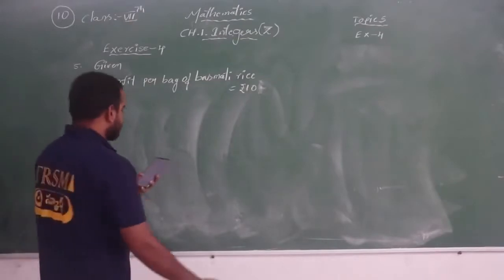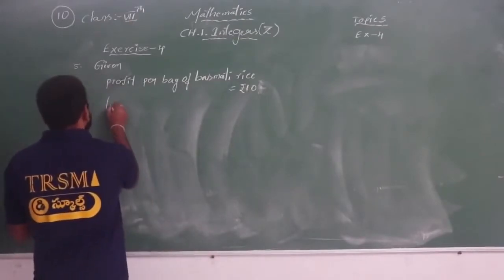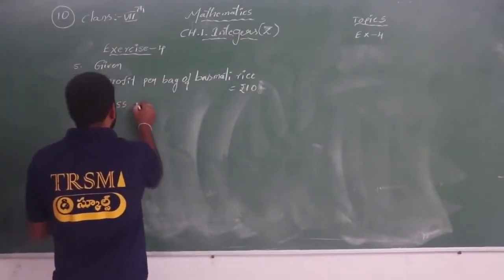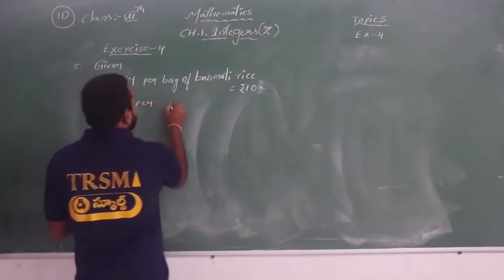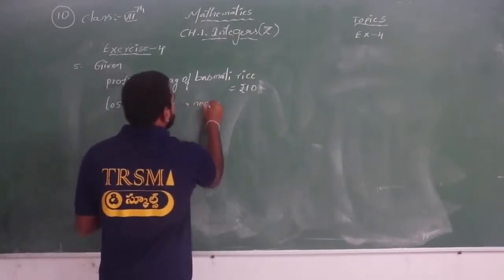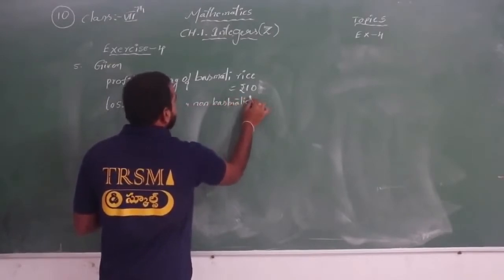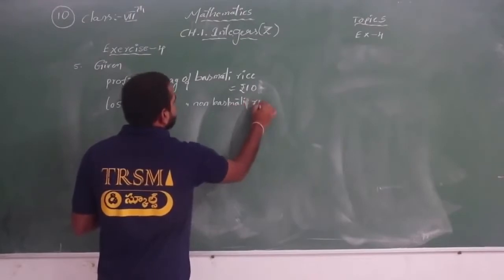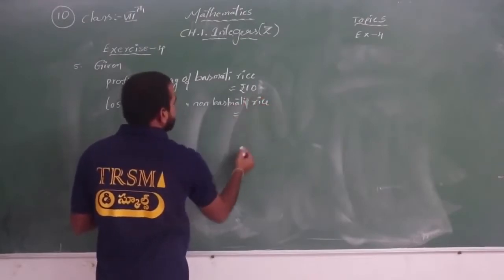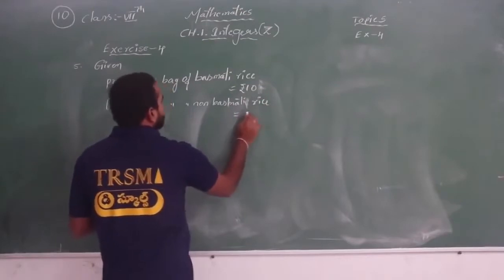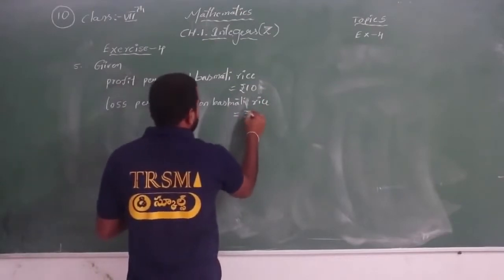So now see the next, what is given. The loss per bag of non-basmati rice. So if it is not a basmati rice bag, then he will get a loss. How many rupees is he going to lose? The loss is rupees 5.